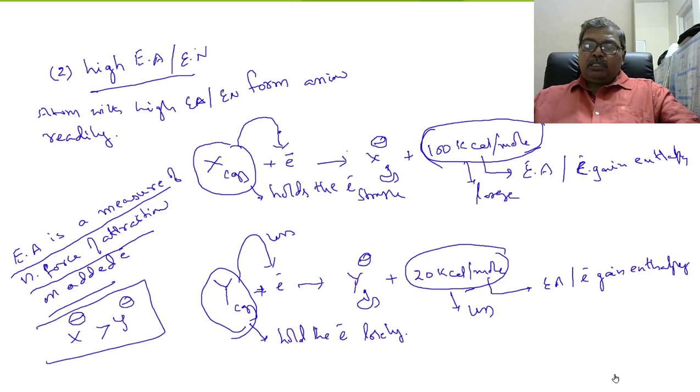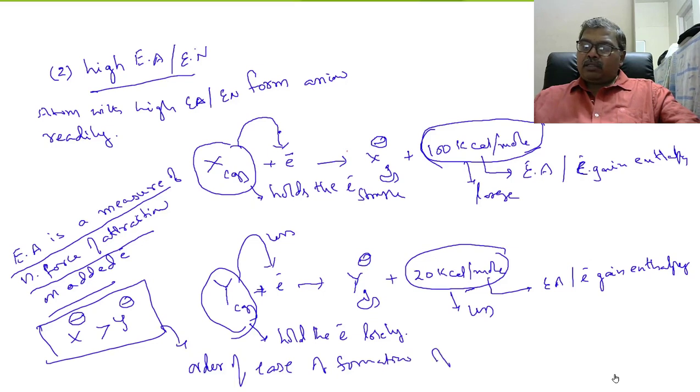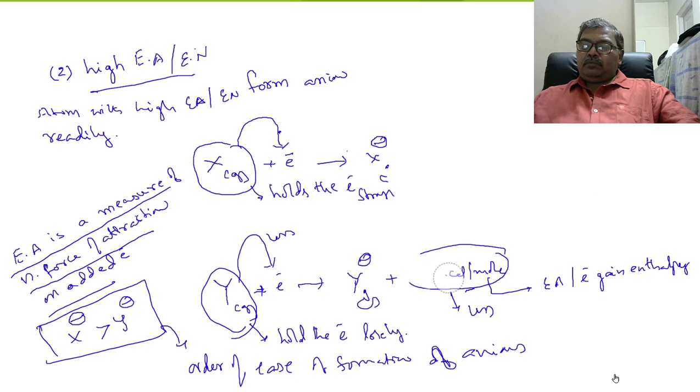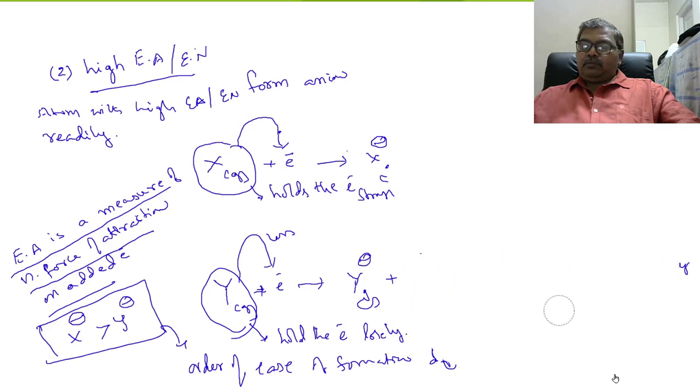So therefore this is nothing but the order of ease of formation of anions. Clear? So for example, in 17th group, fluorine, chlorine, bromine, iodine.